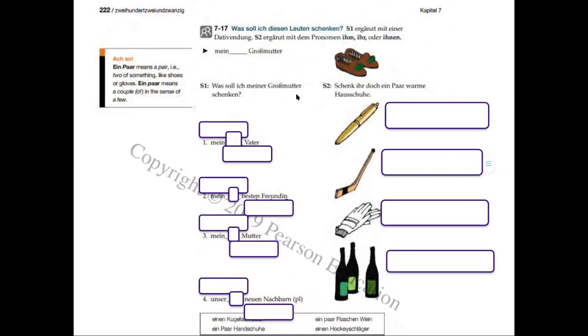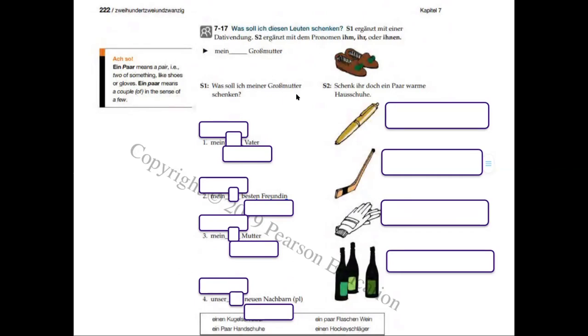So on each side, we first have, what should I give my grandmother as a gift? Was soll ich meiner Großmutter schenken? They're having you fill in the endings. And then your command, schenk ihr doch, why don't you give her ein paar warme Handschuhe? And the ihr, right after schenk, is just going to always be the pronoun that replaces your noun in the first question, in the first column.